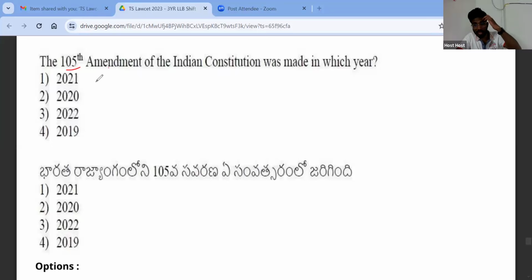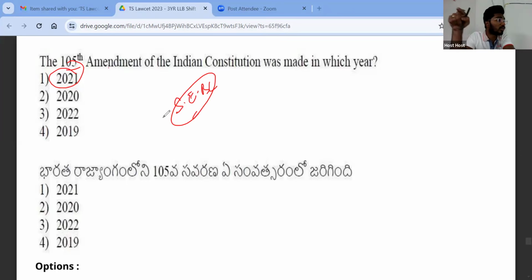105th Amendment Act was made in which year? In 2021. Can you tell me what the 105th Amendment Act is related to? By the 105th Amendment Act, we have restored the power of states to recognize socially and educationally backward classes. Earlier it was with the center. Recently, we gave it to the states.